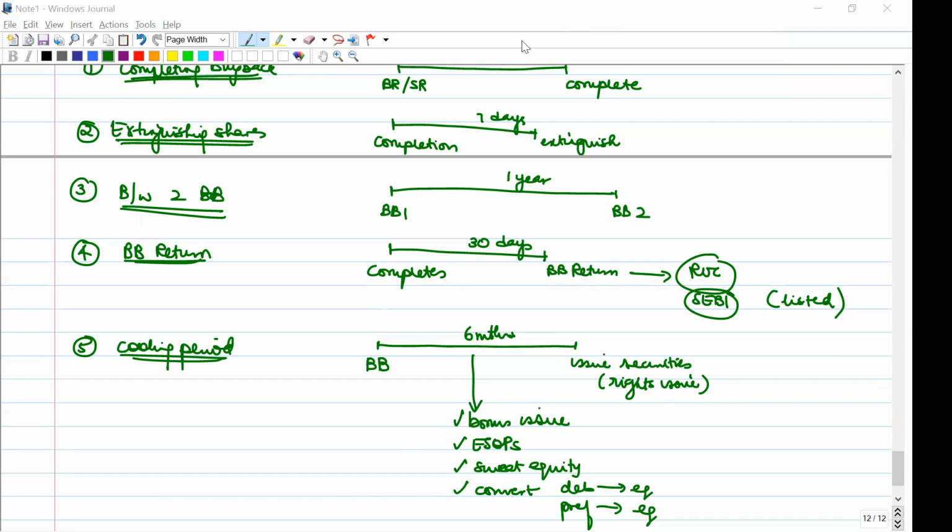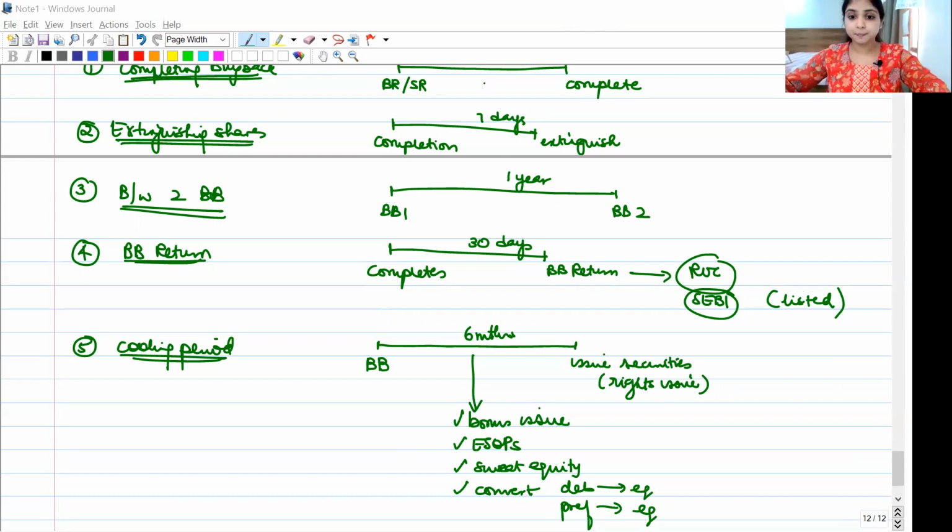Are all my 5 time limits clear for everybody? Yes. What is my 5th time limit? Let me repeat the 5th time limit alone again, as some of you might not have understood. The 5th time limit talks about a cooling period. Once the company completes a buyback, if it later wants to make a further issue of securities, the company will have to wait for 6 months. In this 6 months period, right after completing the buyback, the company cannot make any subsequent issue of securities. There's a cooling period of 6 months.